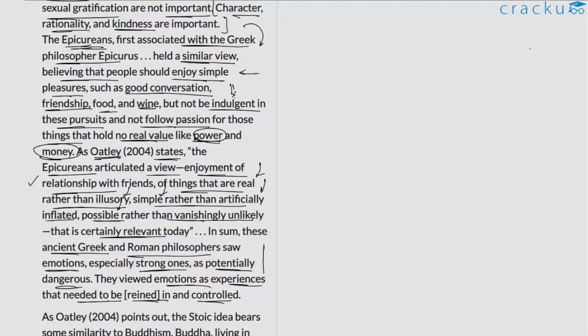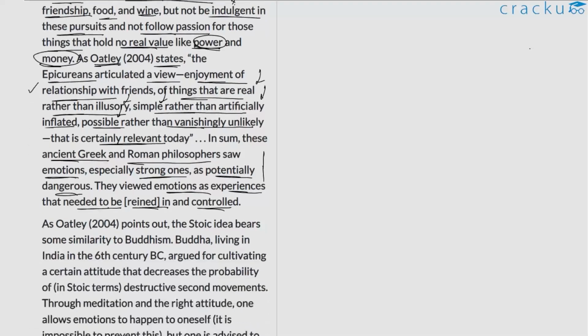Altogether, we come across this common point between these two factions, Epicureans and Stoics. The author is simply trying to say that both of them were against strong emotions. They wanted us as individuals, as humans, to be in control of our emotions. So this again ties to the Stoic idea of first movement and second movement, wherein the author says that the first movement is something perhaps beyond your control. It is something that you might not be able to control aptly. But the second movement, the way in which you are responding to that particular emotion, that is something that might be in your control. So this might be tying into this idea of first movement and second movement that the author discussed in the first paragraph. Let us continue further.